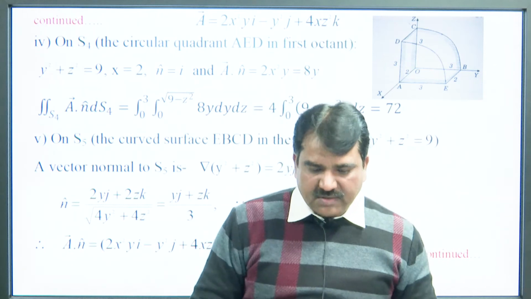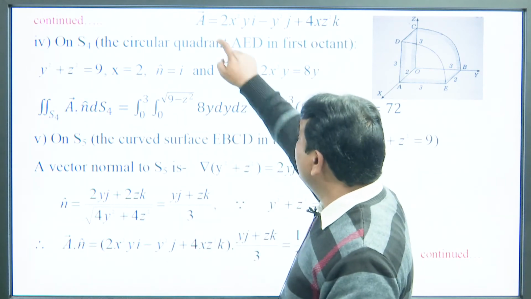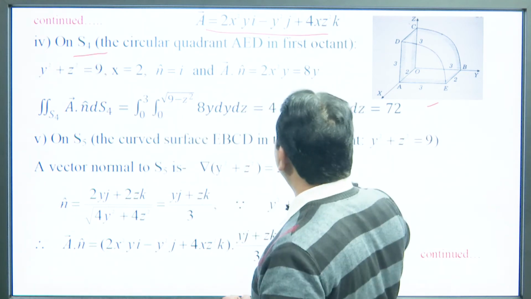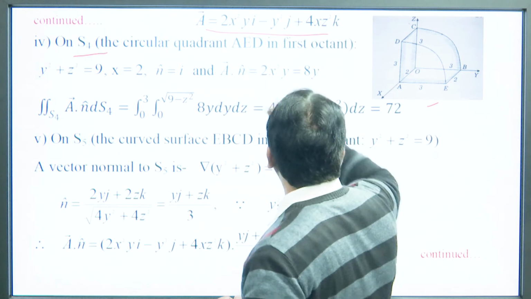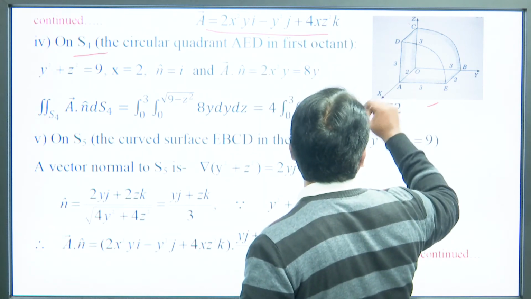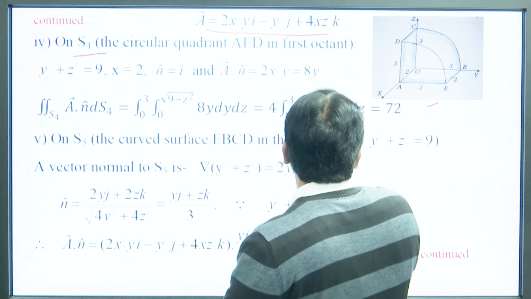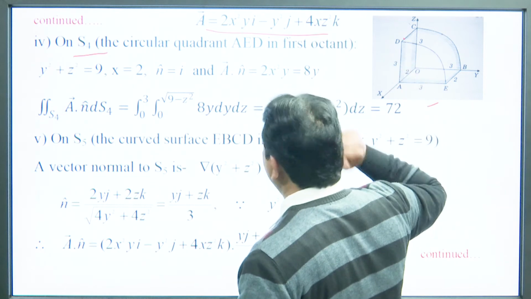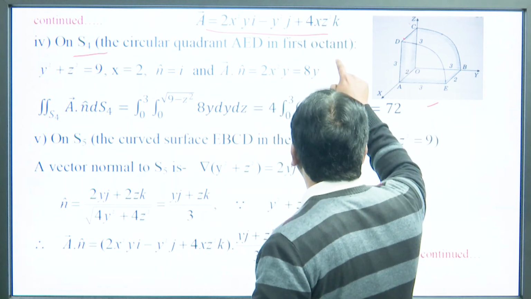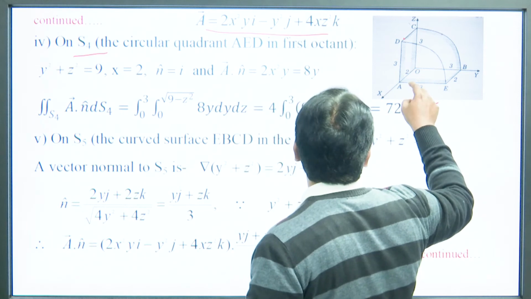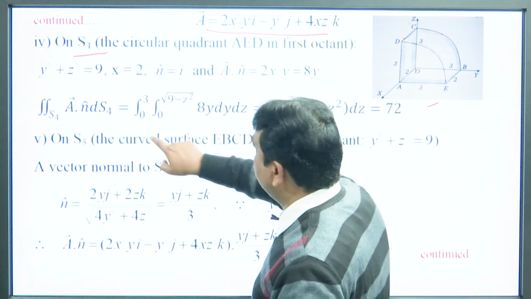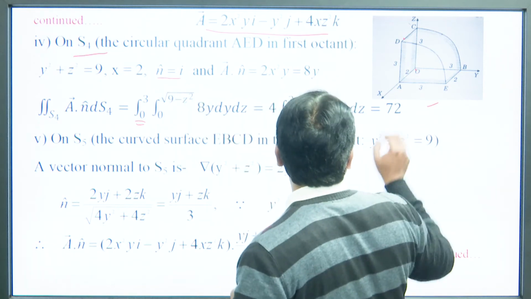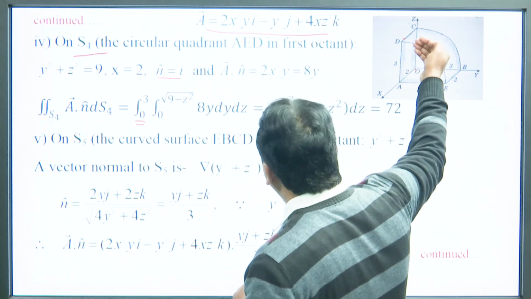Now, let us find the surface integral over S4. The value of A is this, the figure is this. Now, on S4, what is S4? The circular quadrant AED. For this we can see that z varies from 0 to 3, and what is the value of n? n is, this is in the first octant.